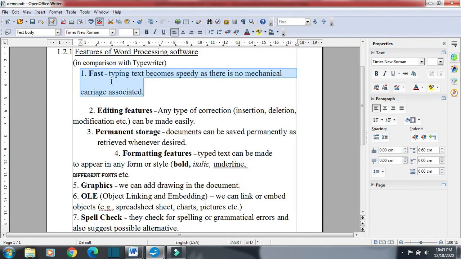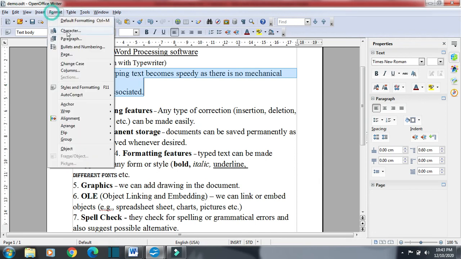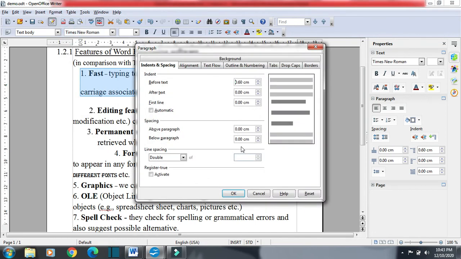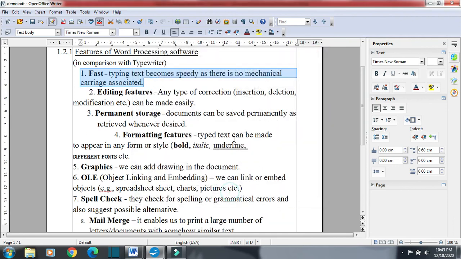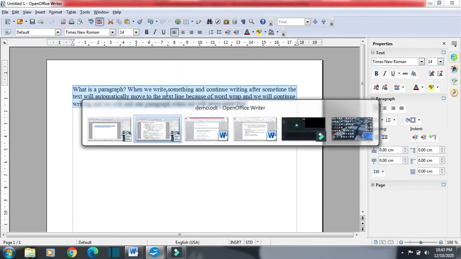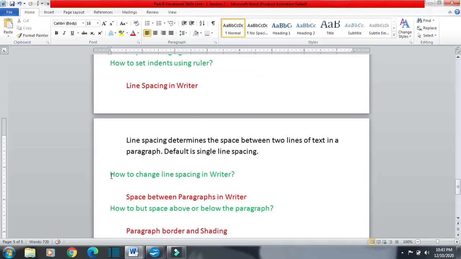You can see the line spacing now, very much line space is there. Again Format, then Paragraph, and then in line spacing I am giving proportional. Okay, so this is proportional. So how to give line spacing? The question was how to change line spacing between two lines in a paragraph. So we will click on Format and then Paragraph, and then from here we will select line spacing.